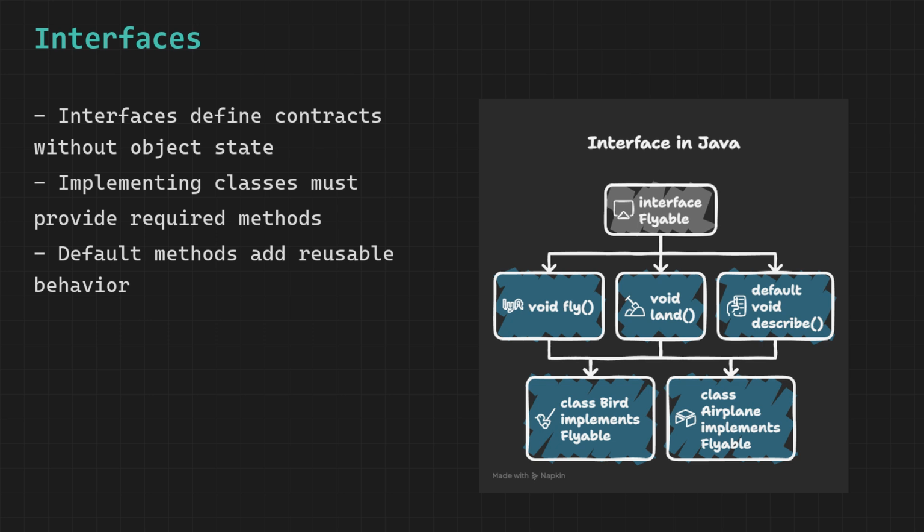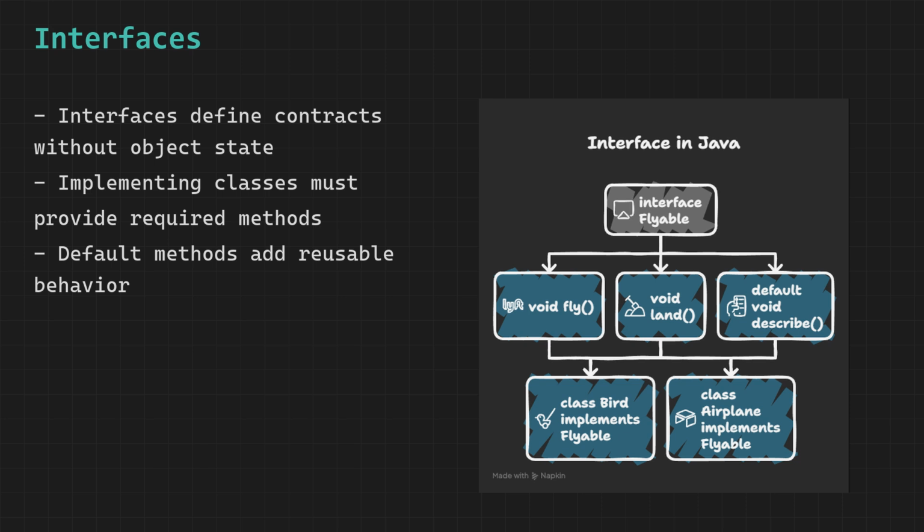When a class signs that agreement by writing implements followed by the interface name, it is legally bound to provide an actual working body for every method declared in the interface. If it fails to implement even one method, the compiler refuses to compile the class. This is incredibly powerful because you can write code that works with the interface type, and any object that implements that interface can be used regardless of what the object actually is internally.